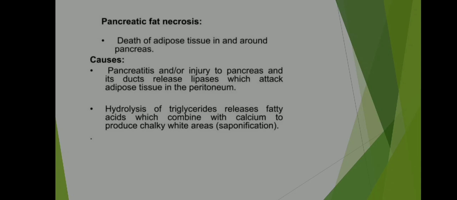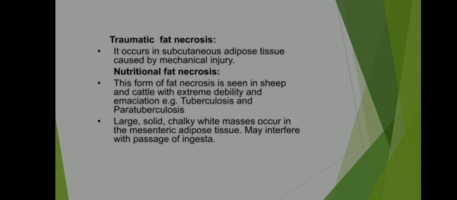Saponification. Traumatic fat necrosis. It occurs only in subcutaneous adipose tissue caused by mechanical injury. Nutritional fat necrosis. This form of fat necrosis is seen in sheep and cattle with extreme debility and emaciation. Example: tuberculosis and paratuberculosis. Large solid chalky white masses occur in the mesenteric adipose tissue, may interfere with passage of ingesta.